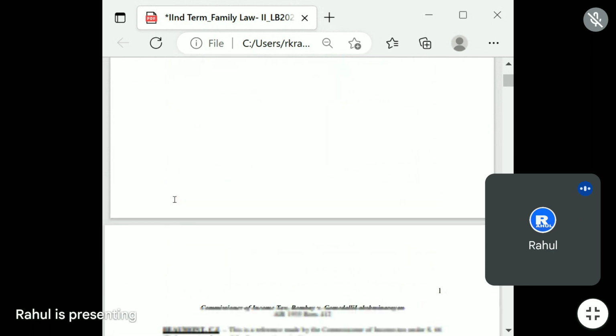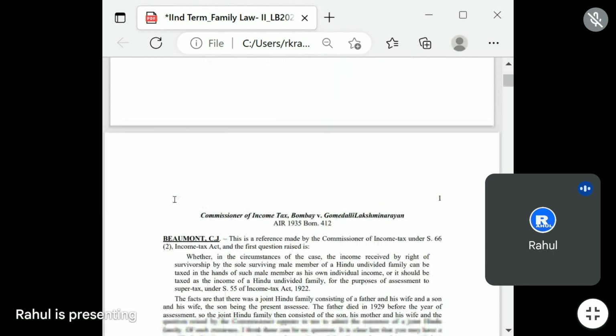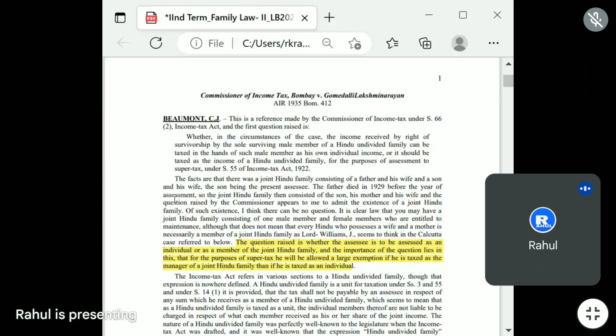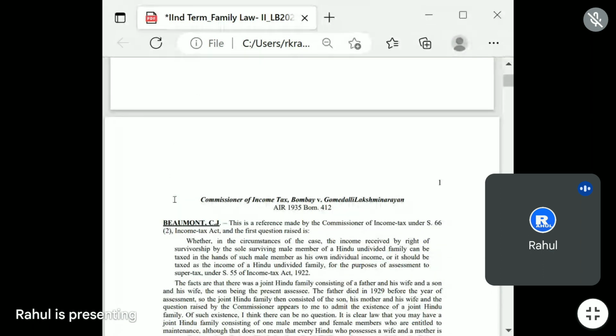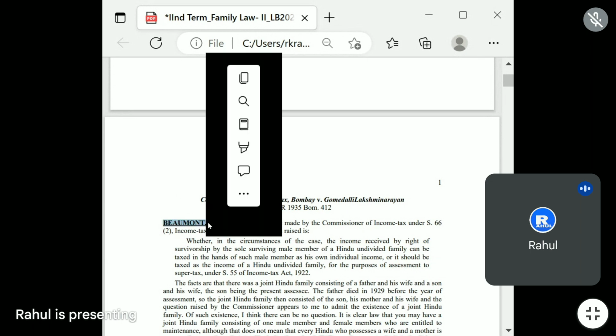Okay, so let's come to the very first case: Commissioner of Income Tax, Bombay versus Gomedalli Lakshminarayan, Bombay High Court. The judge was Beaumont, Chief Justice.